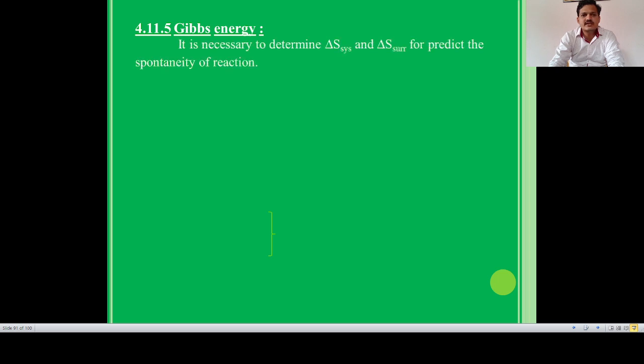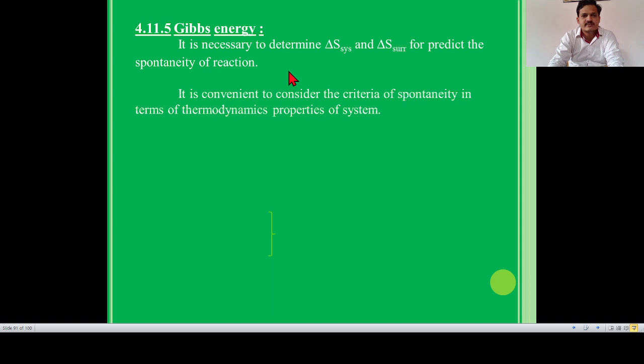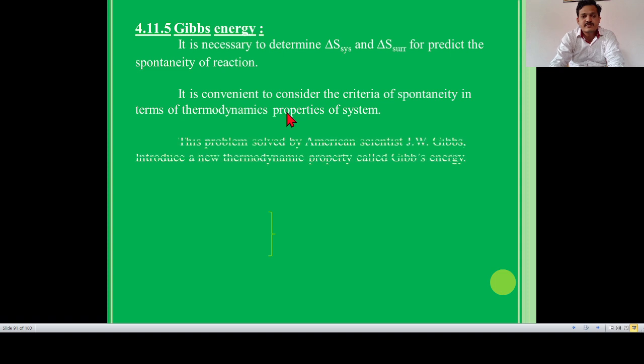It is necessary to determine enthalpy and entropy, especially change in entropy of system and change in entropy of surrounding, to predict spontaneity of a chemical reaction. It is convenient to consider the criteria of spontaneity in terms of thermodynamic properties of the system.